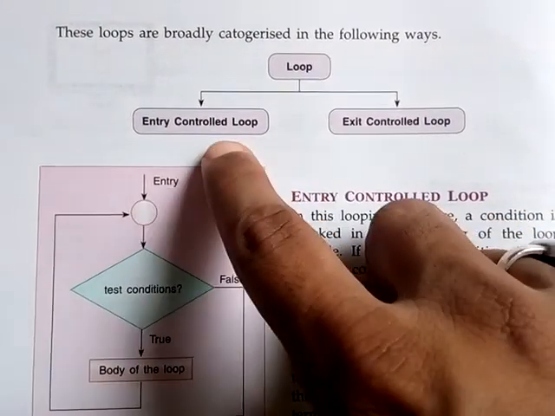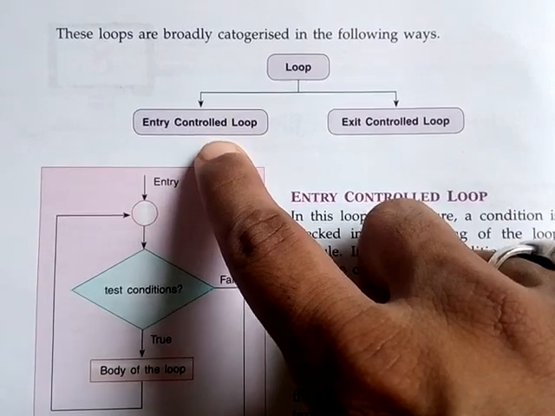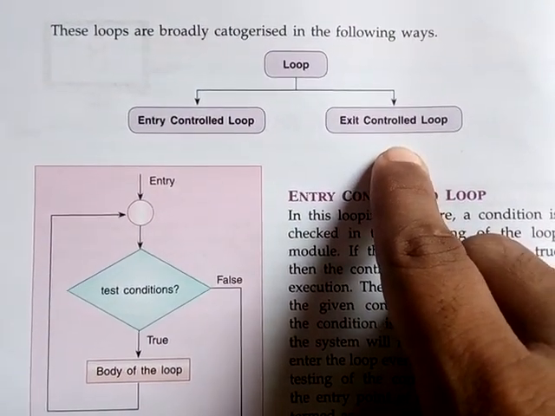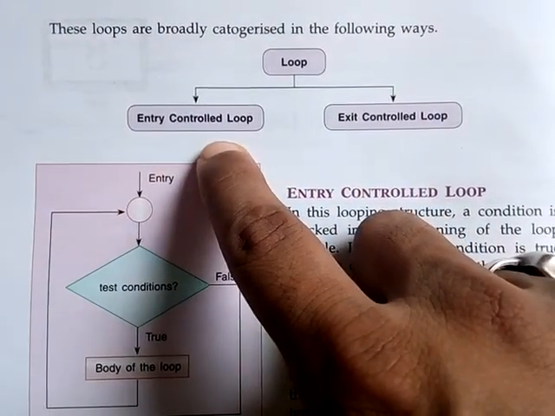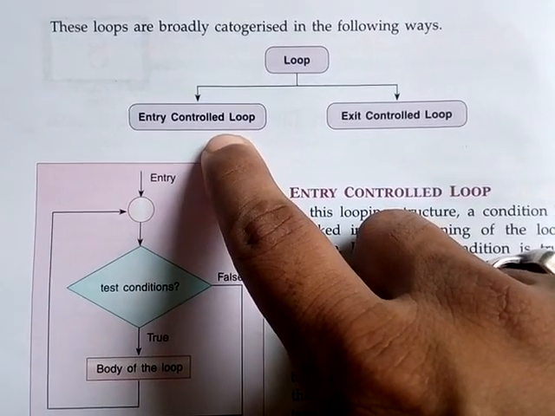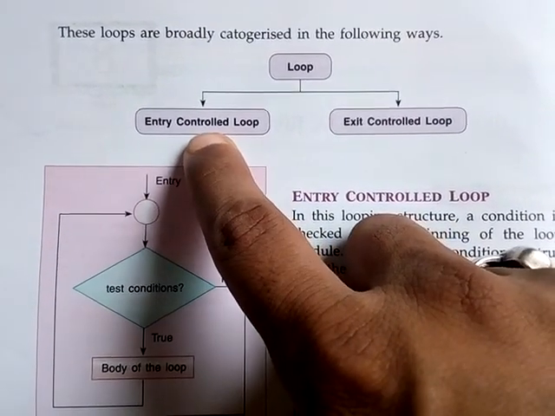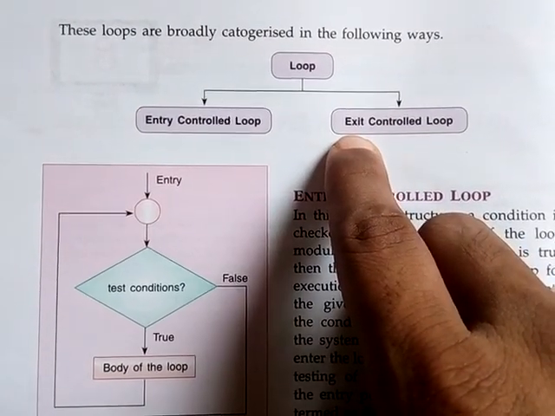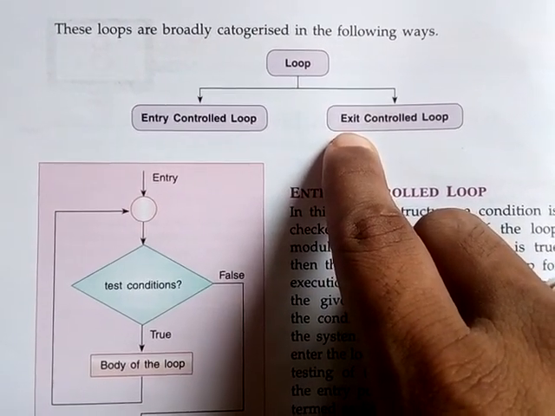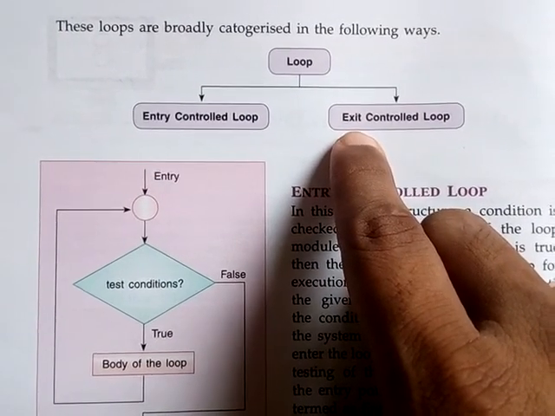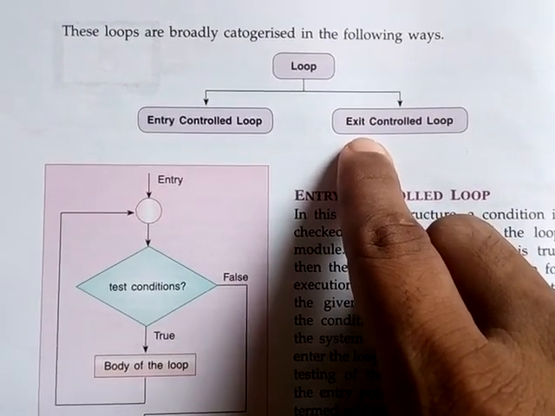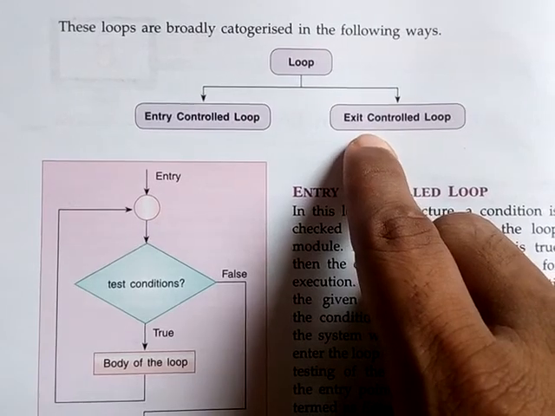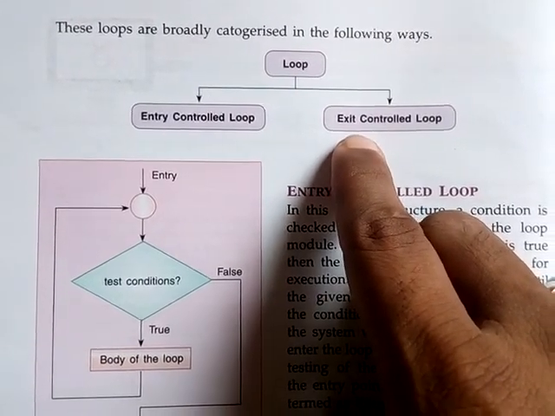Okay students, I hope that you have understood the meaning of entry control loop and exit control loop. Entry control means we check the condition during entry time, and here we check the condition during exit time. That means at least once, even if the condition is dissatisfied, control will enter the block of the loop, the body of the loop.